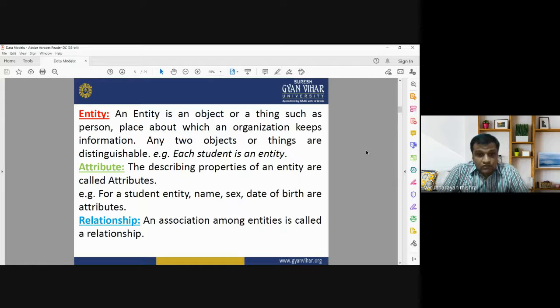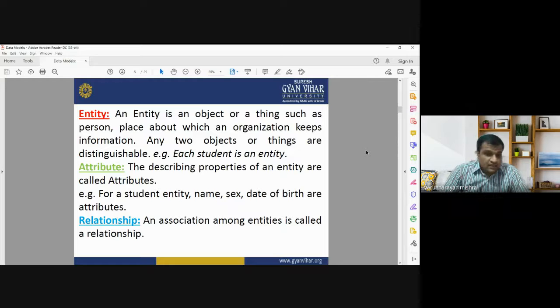Attribute means the description of the properties of an entity. The characteristics and properties of any object are known as attributes. For example, if student is an entity, then the name, sex, date of birth, and other properties of that student are known as attributes.